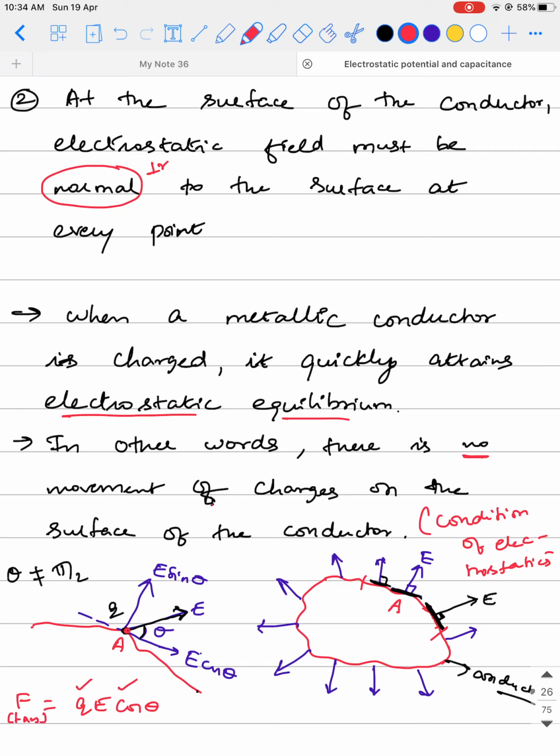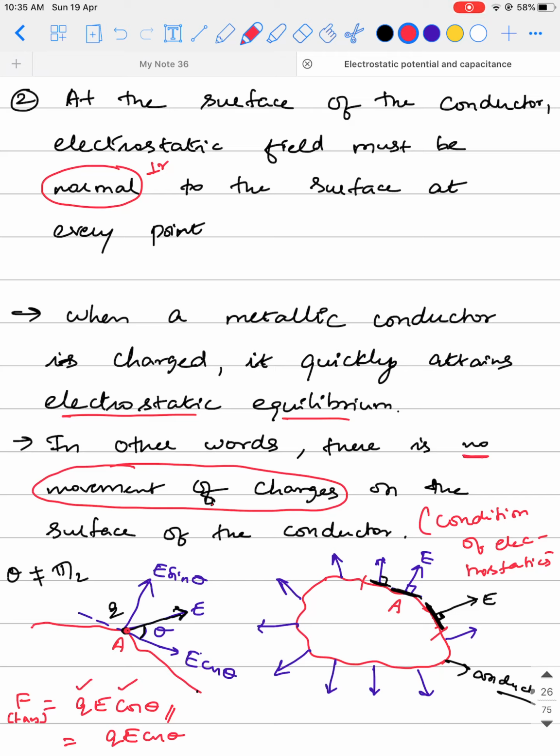Now if this tangential force is existing, what would have happened to the charge? The charge would have started accelerating on the surface of the conductor. So if this happened, then the charge starts moving on the surface of the conductor, right? When it is moving, what will happen? The law which states that the movement of charges on the surface of the conductor is nil is violated. That is, the condition of electrostatics is violated.